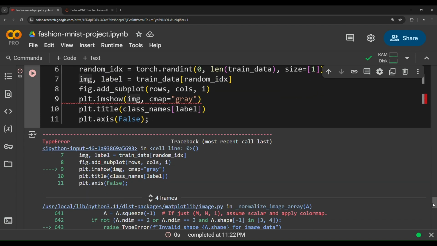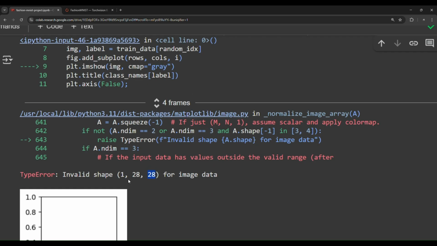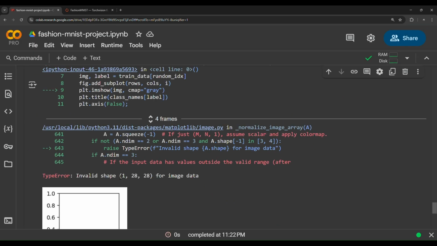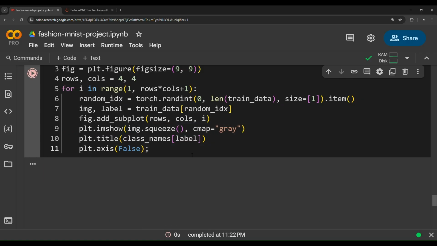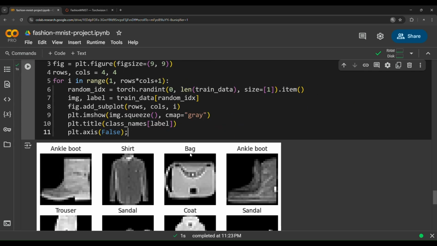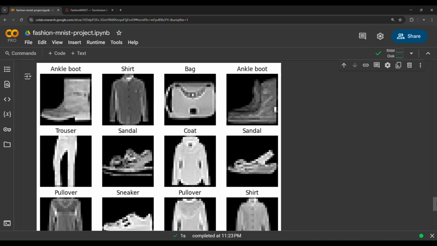In order to show grayscale images in Matplotlib, we need to get rid of this color channel. How do we do that? By using the squeeze function. A classical error. Then run. Hooray! We've got 16 images showing up as a figure.